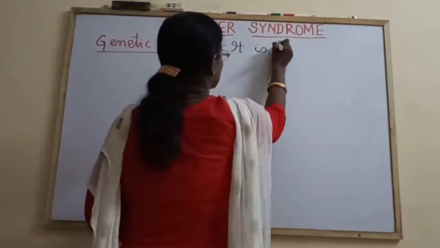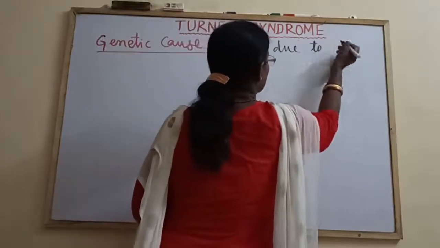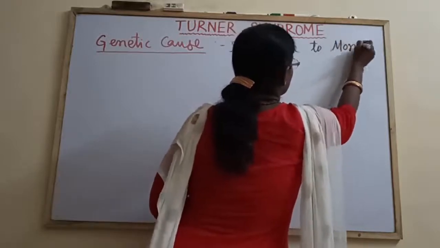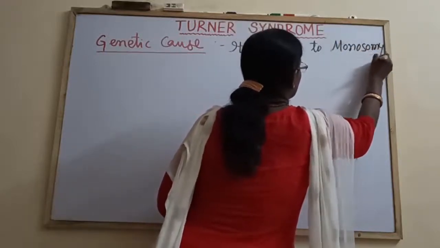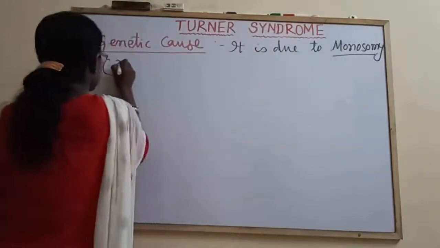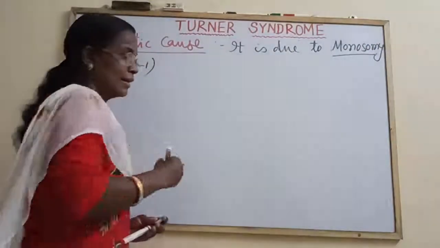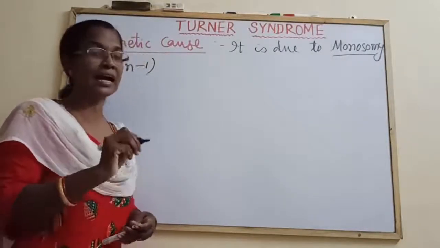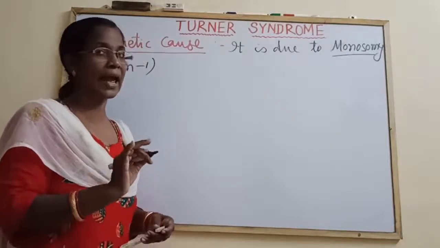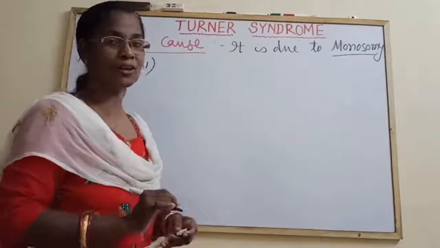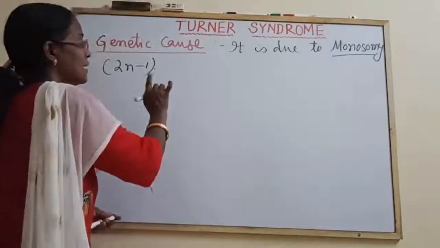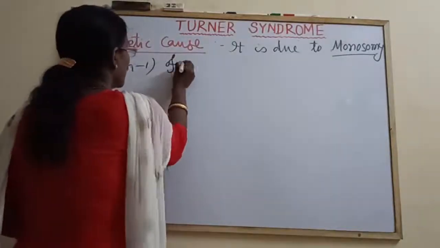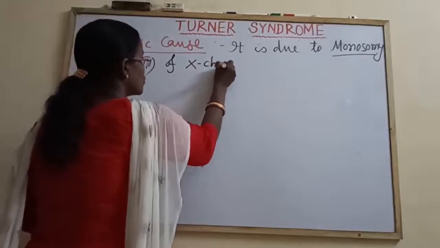It is due to monosomy, and monosomy means 2n minus 1. Let us recall, we discussed in the chromosomal aberration monosomy, nullisomy, trisomy, tetrasomy, which are under aneuploidy. So monosomy is a kind of aneuploidy, and monosomy means 2n minus 1. So it is due to monosomy of X chromosome.